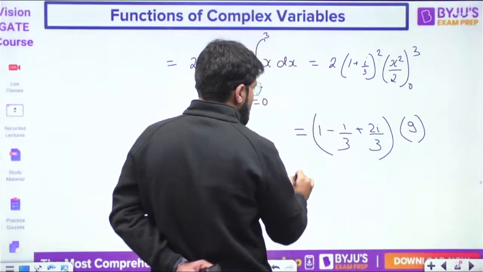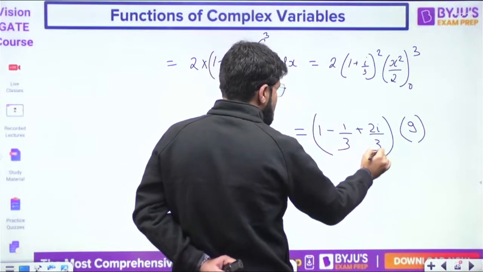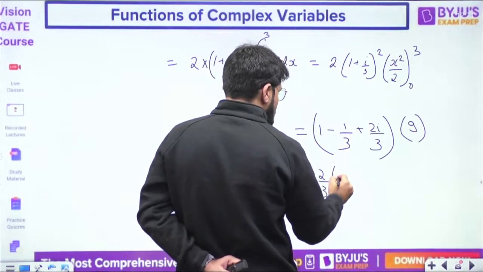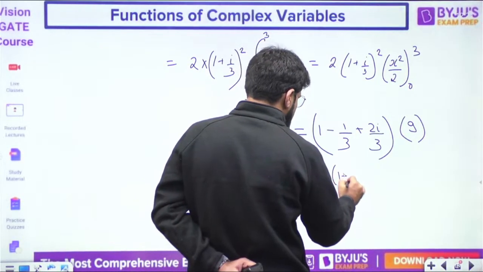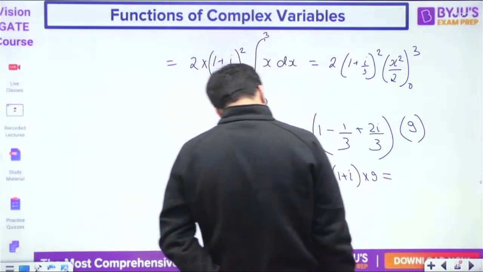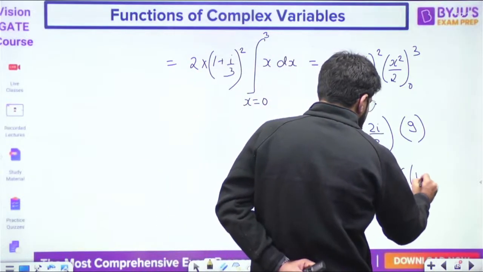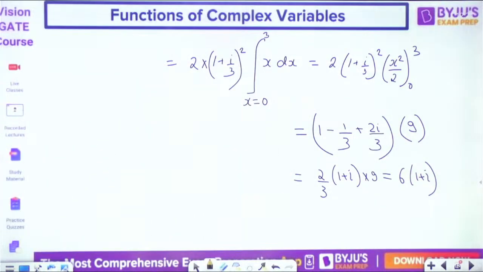So what I am getting is 2 by 3 common ले लिया into 1 plus I into 9. So 9 into 2 by 3, that will give you 6. So my answer is like 6 into 1 plus I.